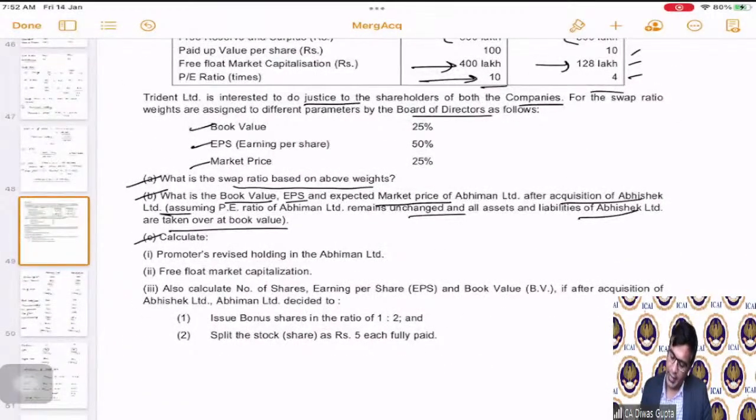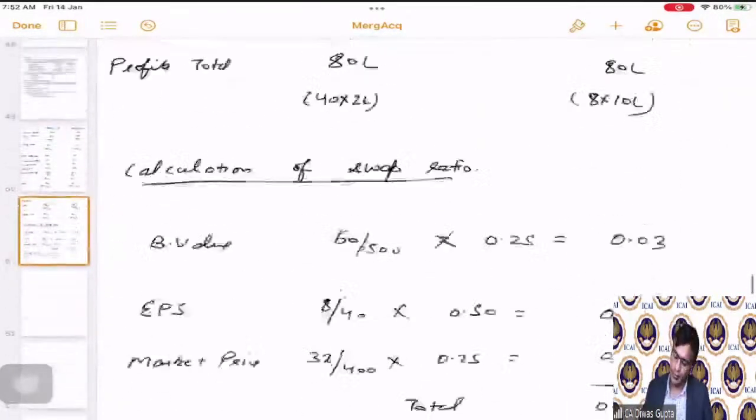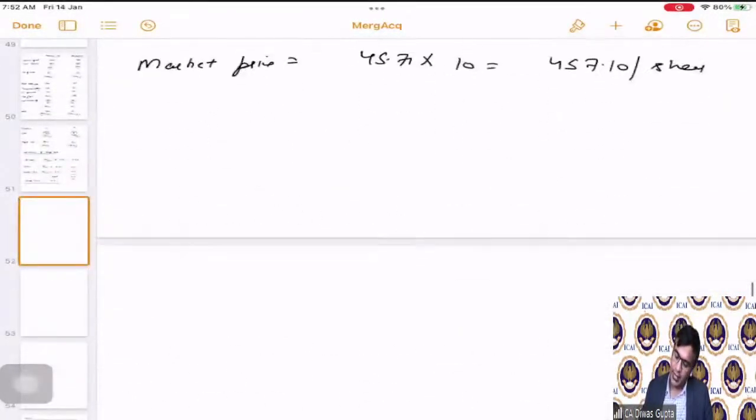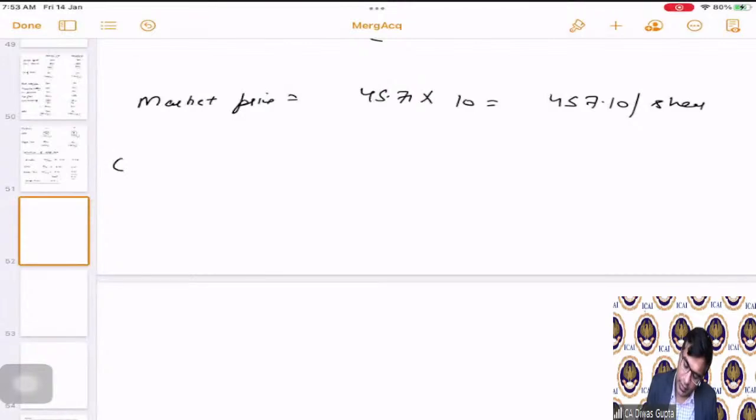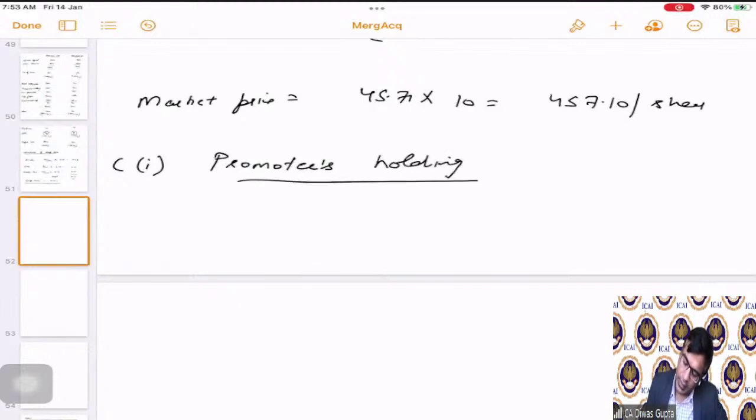Now the third part, it is saying calculate the promoters revised holding in Abhiman Limited. Now the C part 1, subpart 1 says the promoters holding in the new company. The existing company, Abhiman, it was how much? It was 50% on 2 lakh number of shares. So this will become 1 lakh.